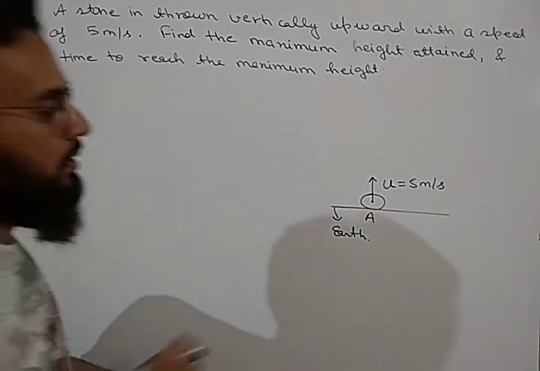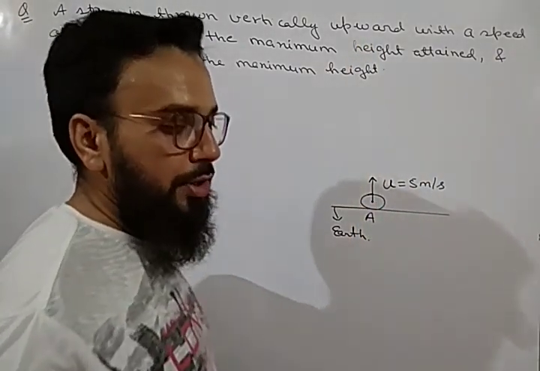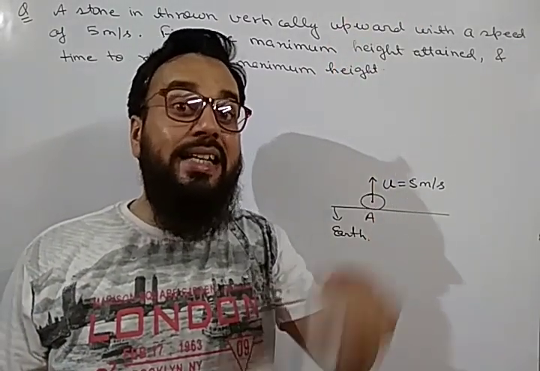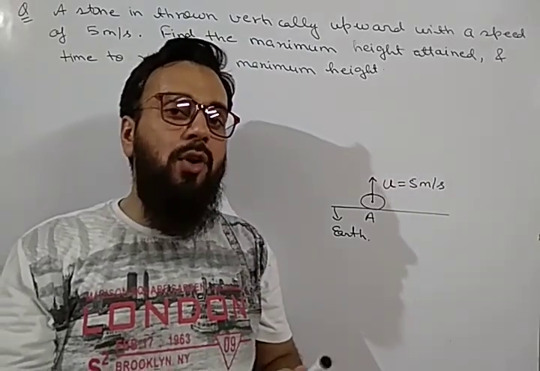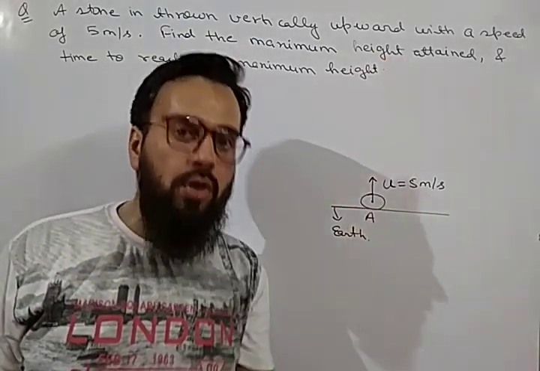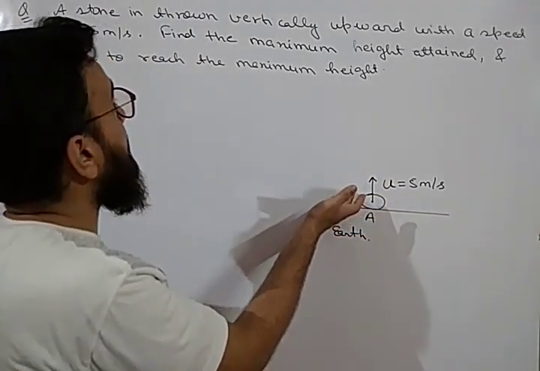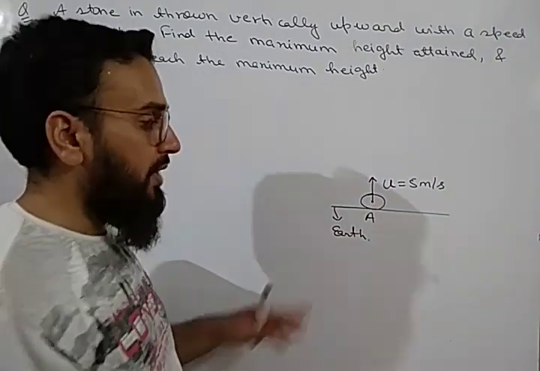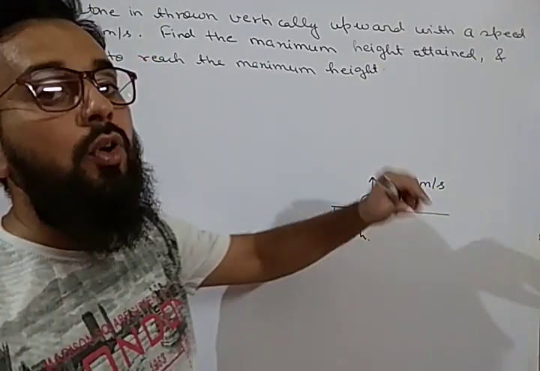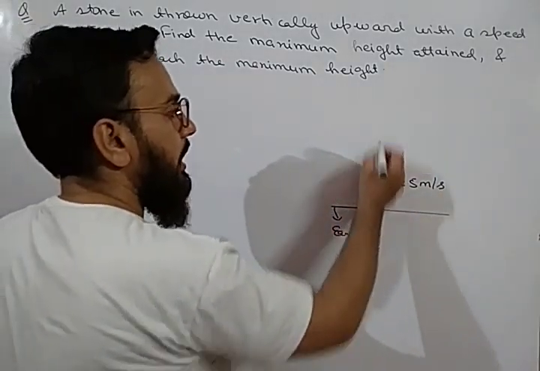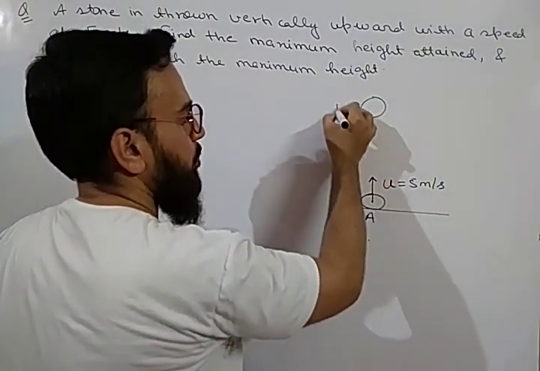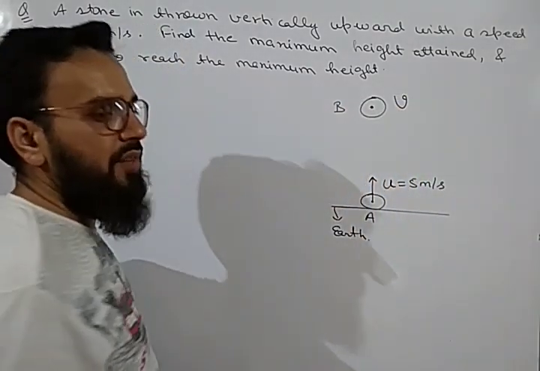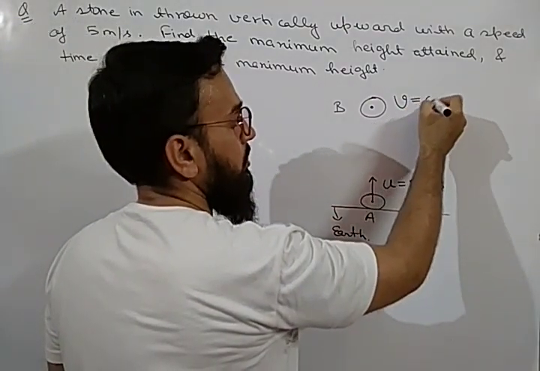Okay. Now, when it moves upward, I told you in my video also, whenever an object moves upward, its velocity goes on decreasing. And why does this velocity decrease? Because earth attracts every object towards the center of the earth. It means as the stone is moving upward, earth is attracting it towards the center. That's why as it moves upward, its speed will go on decreasing. And at a certain height, suppose it reaches up to this height, let this point be B. So at point B, what will be its velocity? Let us consider this be the final velocity, and this velocity will be equal to 0.